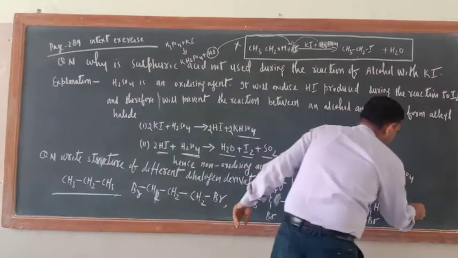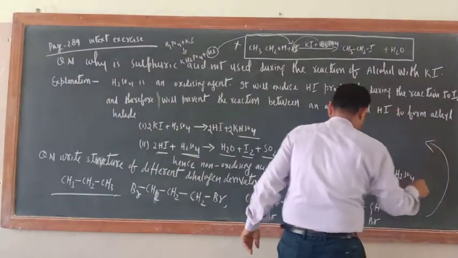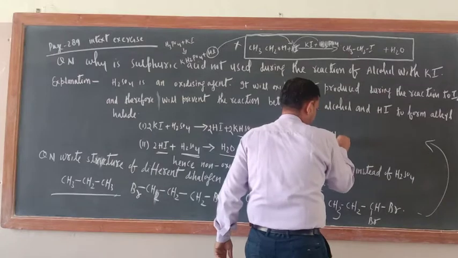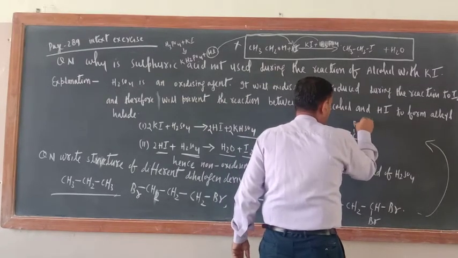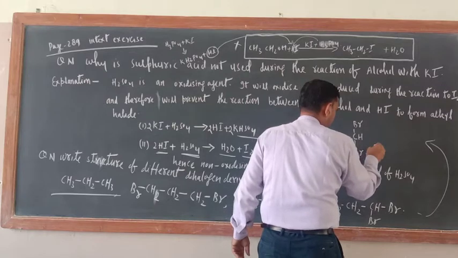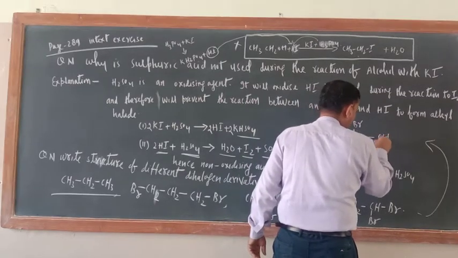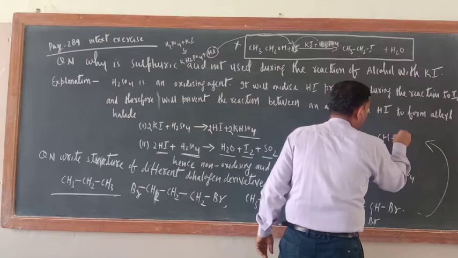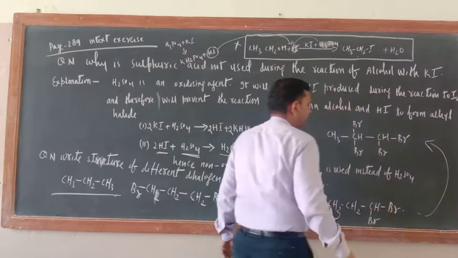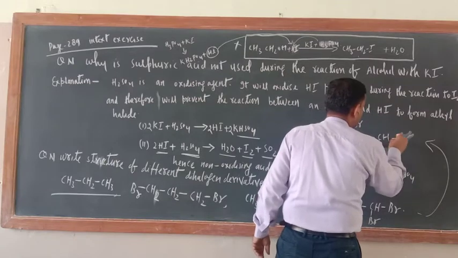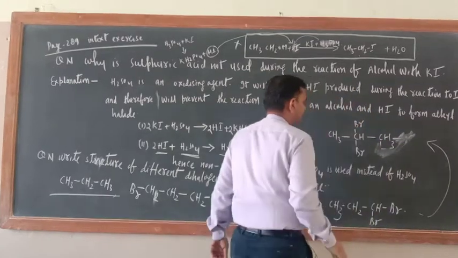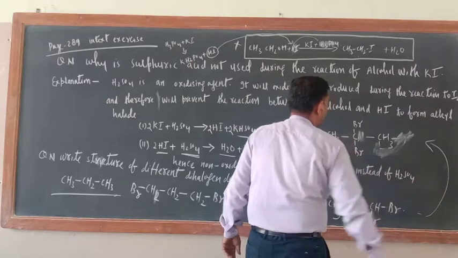Second number is CH3, CH, here Br, here also Br. Oh sorry, now don't write Br here, only dihalogen derivatives. So CH3, CH2, here H won't be there.